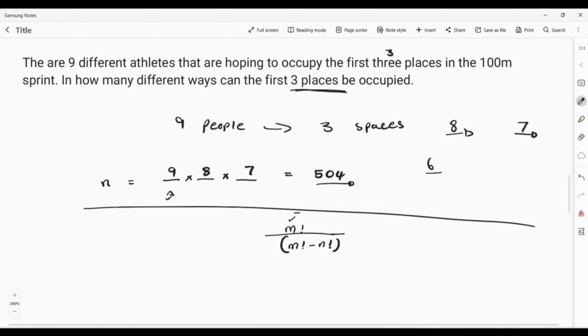Your M is going to be the number of people, and your N is going to be the number of spaces. So you can just say 9 factorial divided by 9 minus 3 factorial. That's going to give you 504 as your answer. That's how you do it. That's how you work this type of questions.